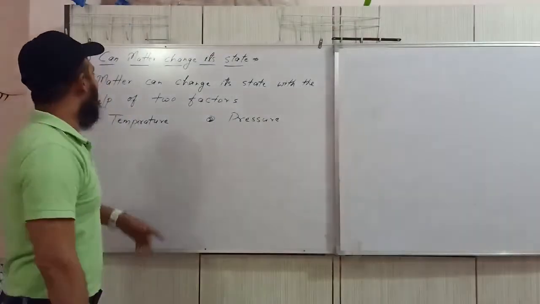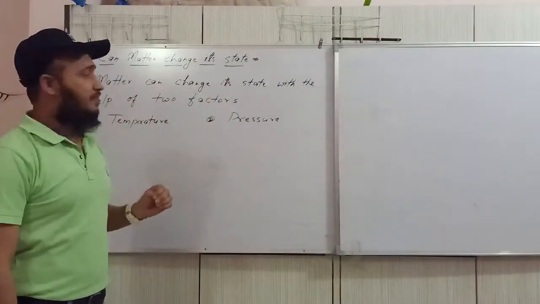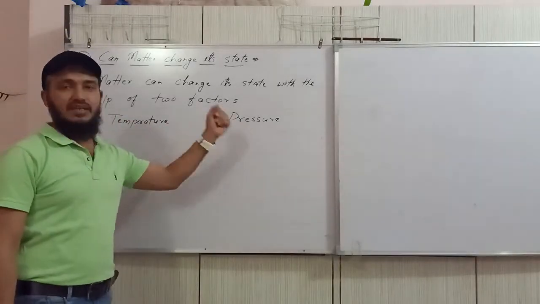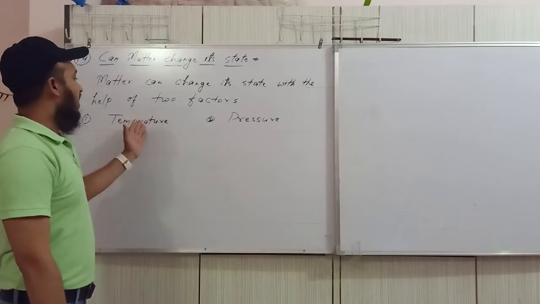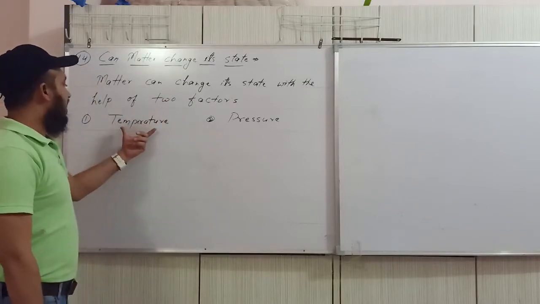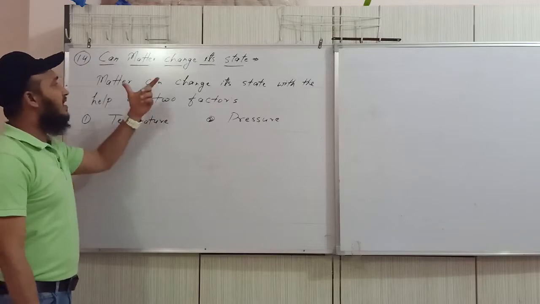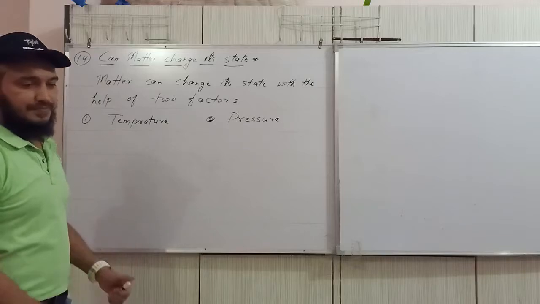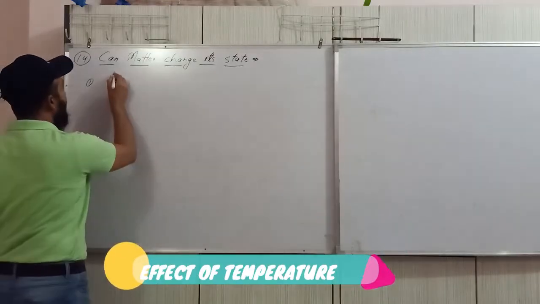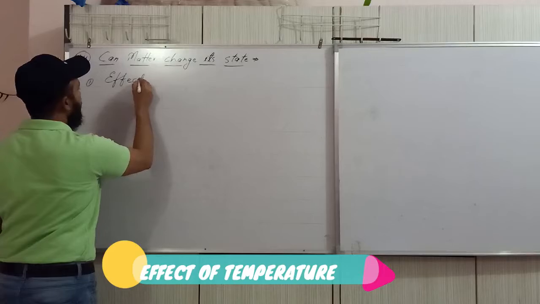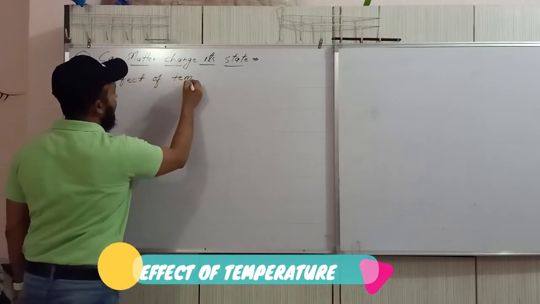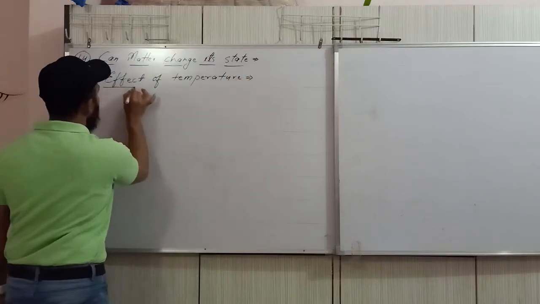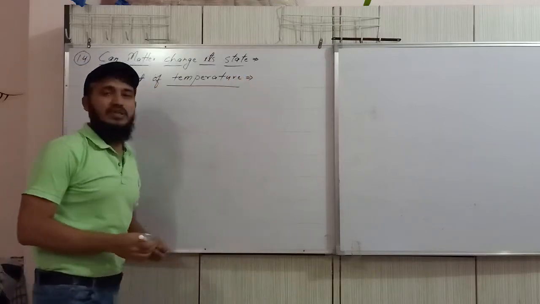So we can say that the state of matter can be changed with the help of two factors. One is temperature, another is pressure. So we will study it one by one. First we will take how change in temperature can affect the state of matter. Please note down. First factor is effect of temperature. What is the effect of temperature?